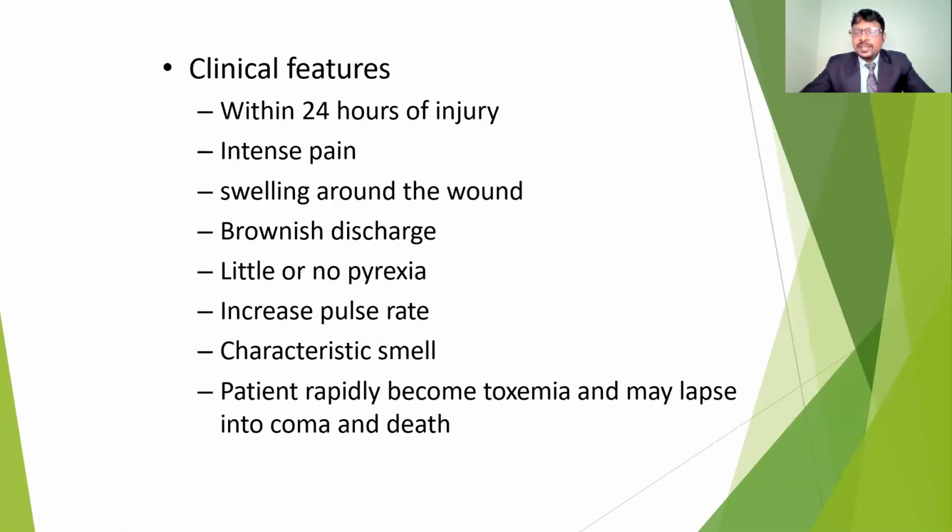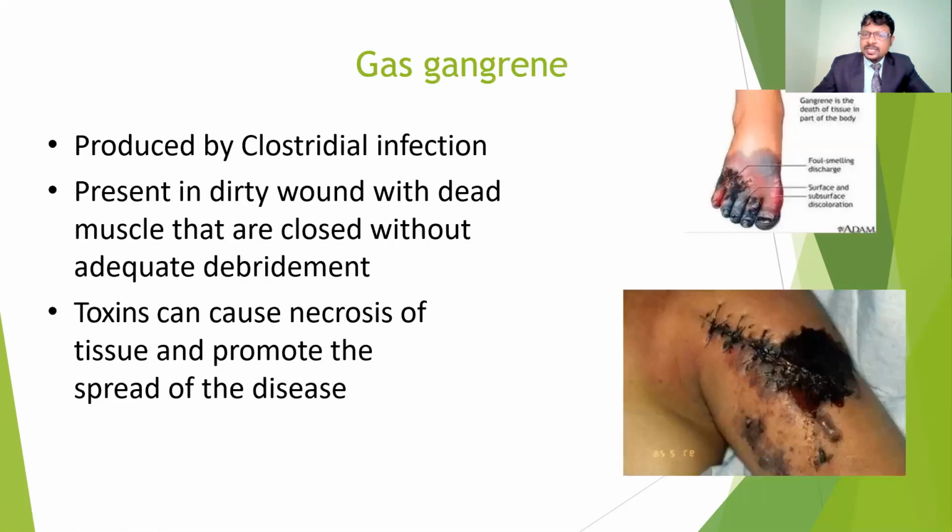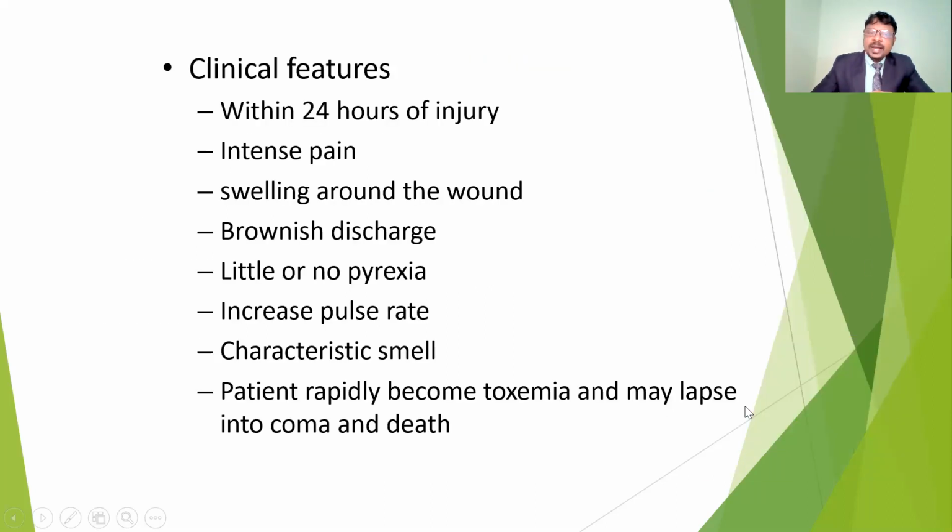So what are the clinical features of gas gangrene? Within 24 hours of the injury the patient may get these symptoms: discoloration, where the appearance changes, severe and intense pain, swelling around the wound, and brownish discharge.